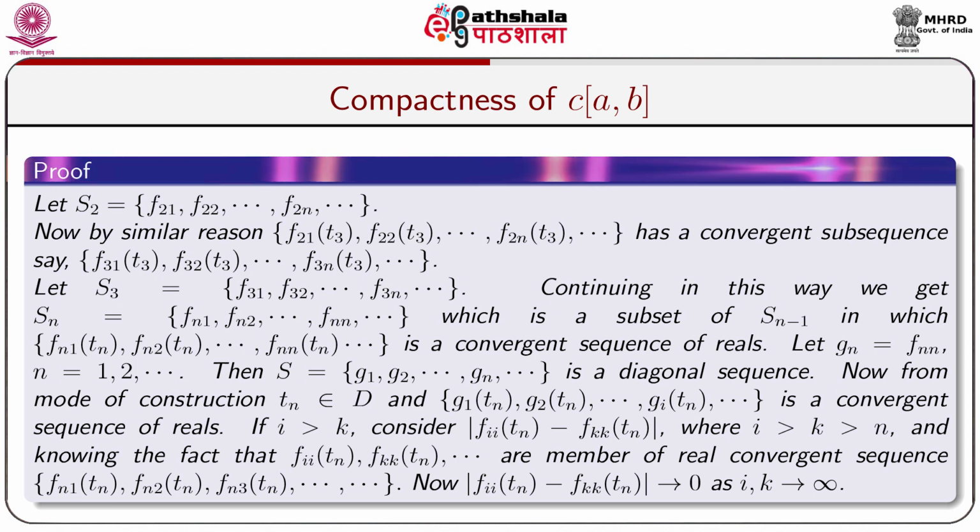If i > k, consider |f_i(t_n) − f_k(t_n)|, where i > k > n, and knowing the fact that f(t_n), f(t_n), ... are members of real convergent sequences f_n1(t_n), f_n2(t_n), f_n3(t_n), .... Now, |f_i(t_n) − f_k(t_n)| goes to 0 as i, k tends to infinity.